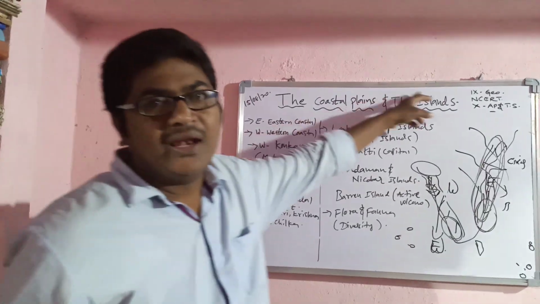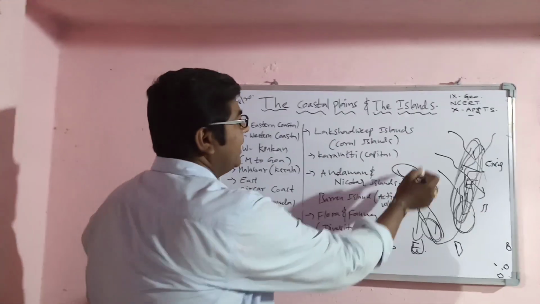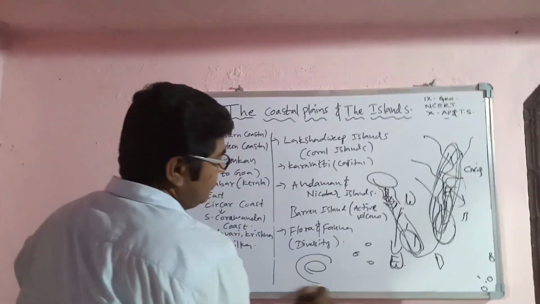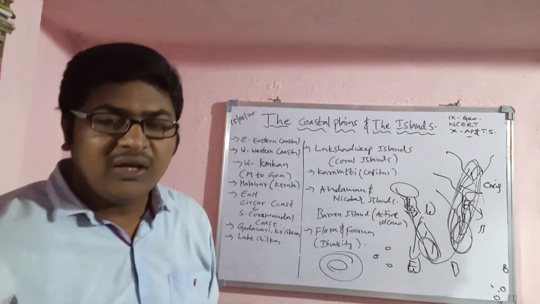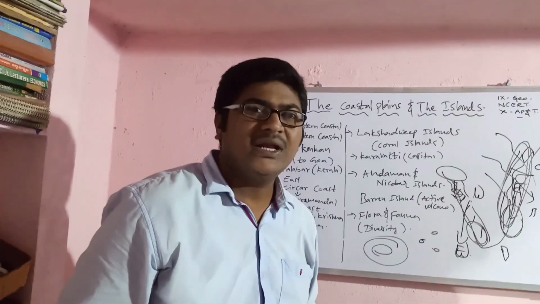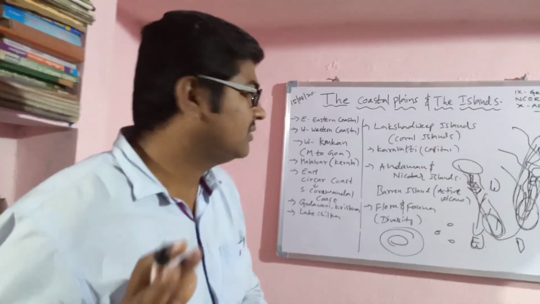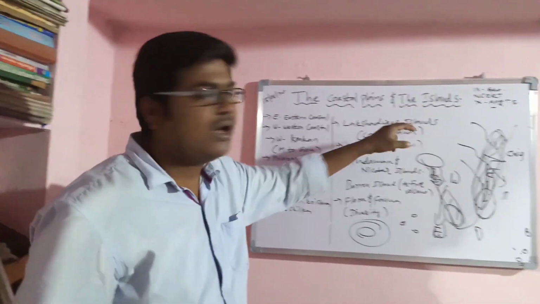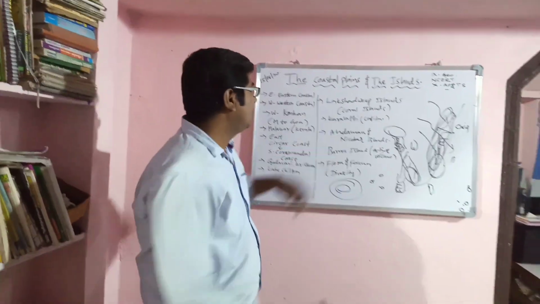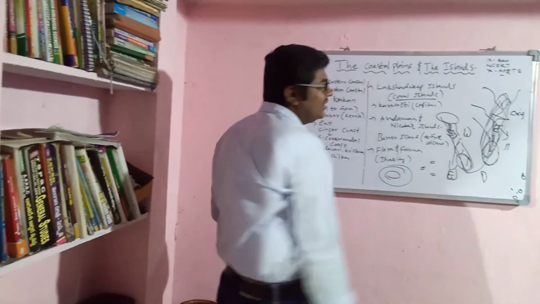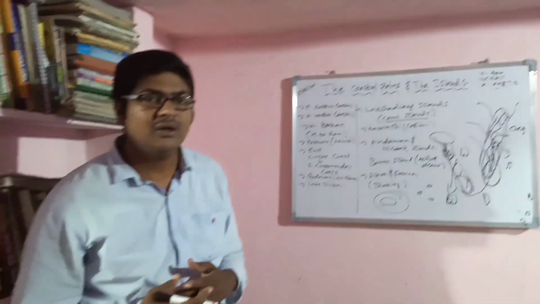And coming to islands, our last topic. What is an island? One part of land covered on all sides by water. We have mainly two island groups: the Lakshadweep Islands and the Andaman and Nicobar Islands. First, we have to know about the Lakshadweep Islands. The Lakshadweep Islands are made of coral. What do you mean by coral?